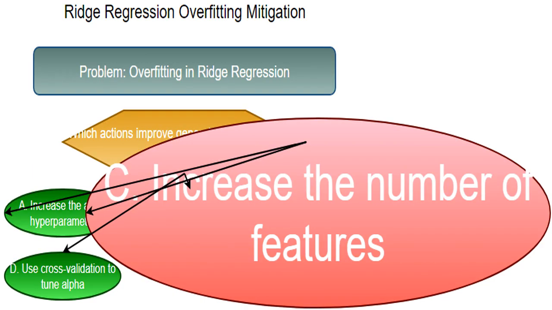Adding more features without careful consideration increases model complexity, and therefore chances of overfitting. It is like giving the model more and more details without properly validating their relevance. I'm giving the model more chances to overfit.